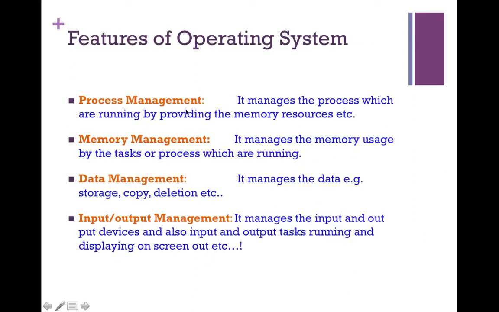Features of operating system. Features are process management, memory management, data management, input and output management. So let us check what process management will do. Process management manages the processes which are running by providing the memory resources, etc. Memory management manages the memory usage by the tasks or processes which are running. Data management manages the data, for example storage, copy, deletion, etc. Input and output management manages the input and output devices and also input and output tasks running and displaying on screen, etc.